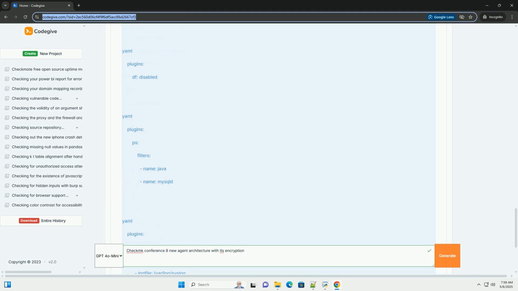Agent Updater. The new agent architecture allows you to update agents from the Checkmk server. To enable this: 1. Enable the agent updater on the Checkmk server. Go to Setup, Agents, Agent Rules. Create a rule to enable the agent updater for the hosts you want to manage.